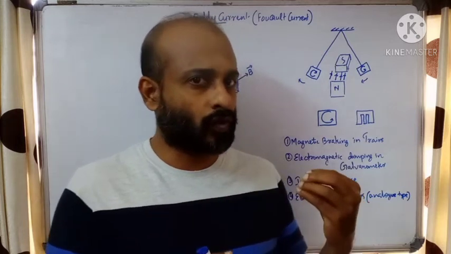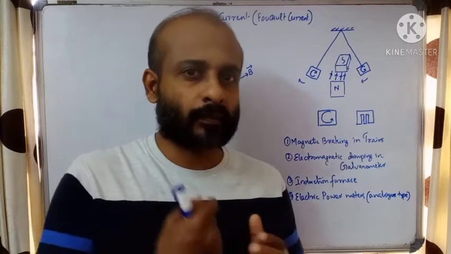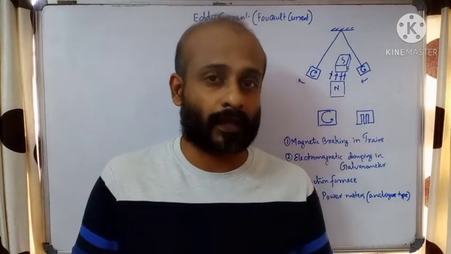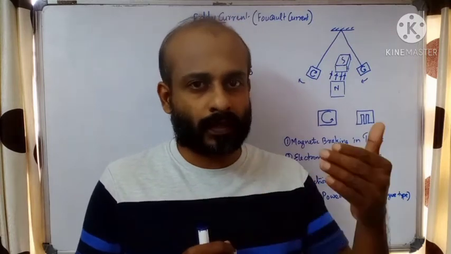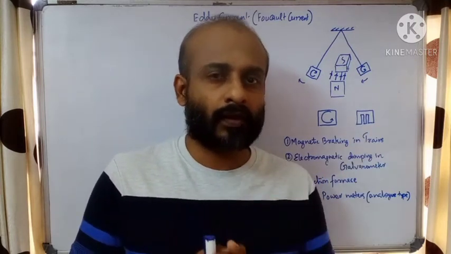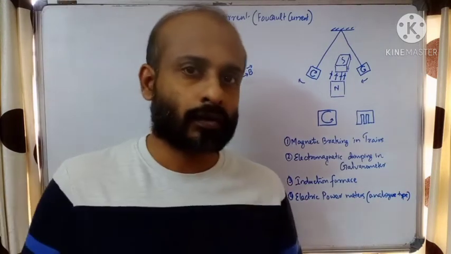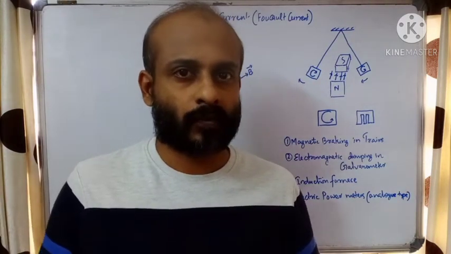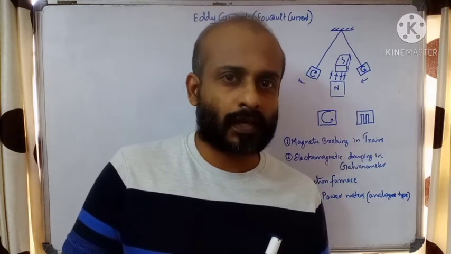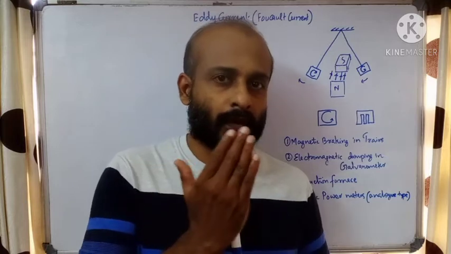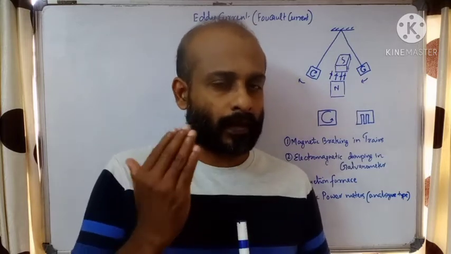Okay, for the Foucault current to flow in a metal piece, there should be magnetic flux linked with that metal piece that varies, either by moving the conductor or by applying a variable magnetic field. We can exhibit the phenomenon called eddy current or Foucault current. Foucault current is produced in a plane perpendicular to the magnetic field. The conductor is moving in a plane perpendicular to the magnetic field, and in the plane of the conductor there will be Foucault current.